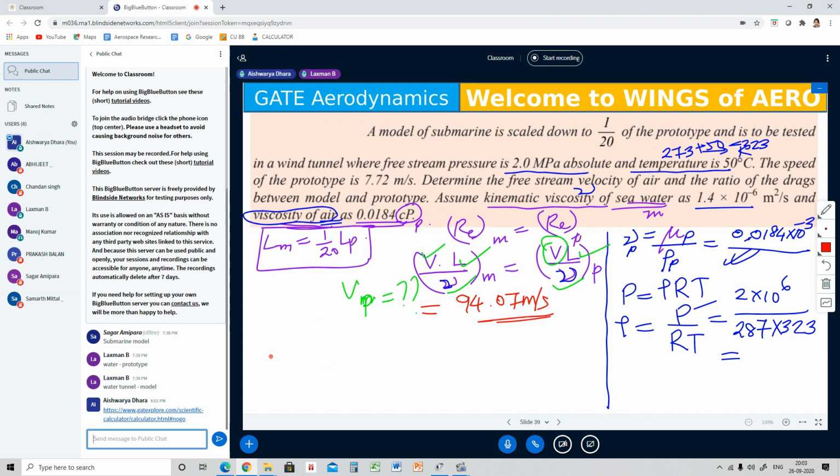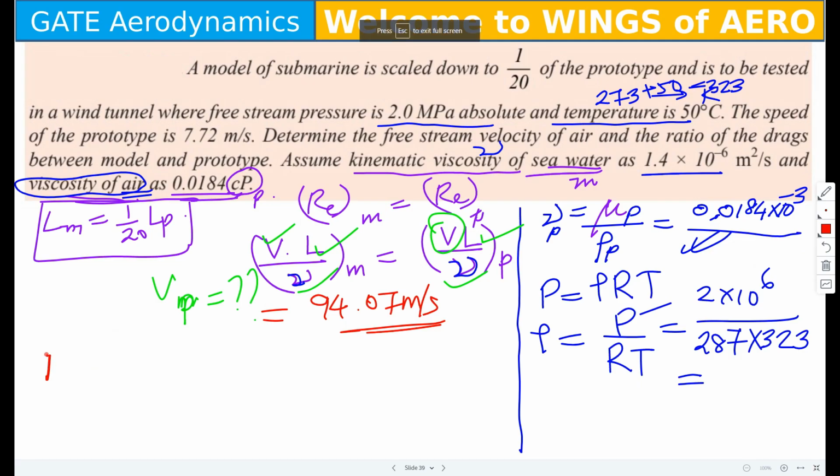Okay, all right. Now tell me, what is the force? Then they have asked the ratio between the drag of the model and the prototype. So let me know what is the value you are getting. Whenever they are asking some kind of force, the drag is one kind of force. So you will use the same formula, rho v square L square.